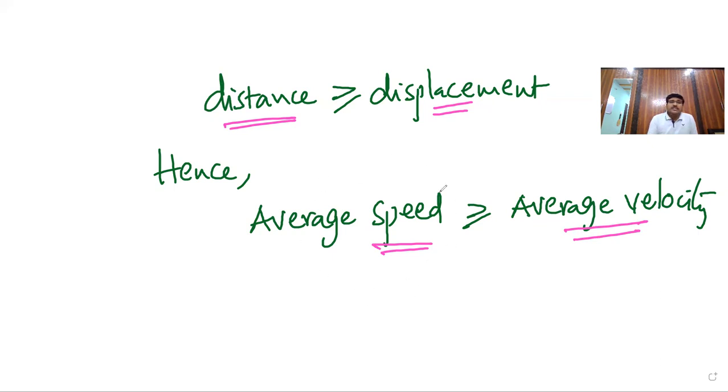Since distance is greater than displacement, average speed is always greater than average velocity.